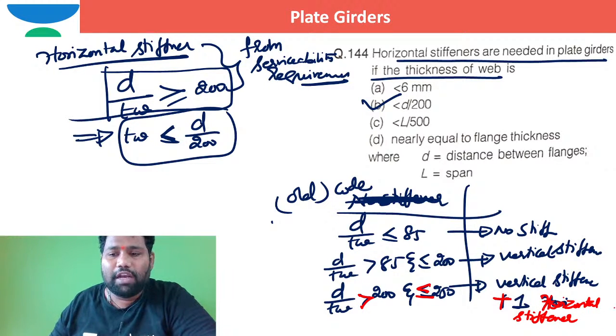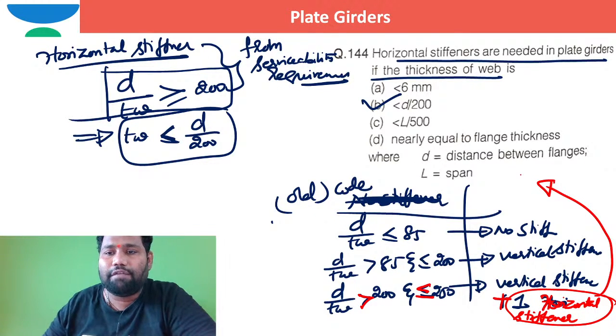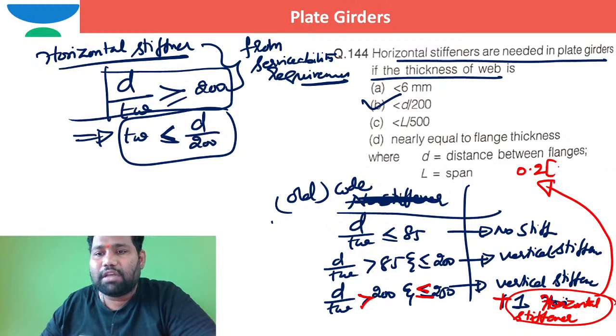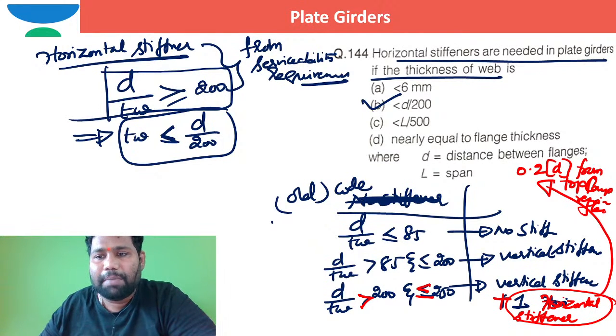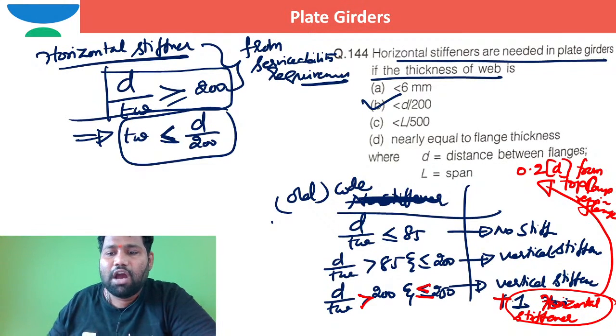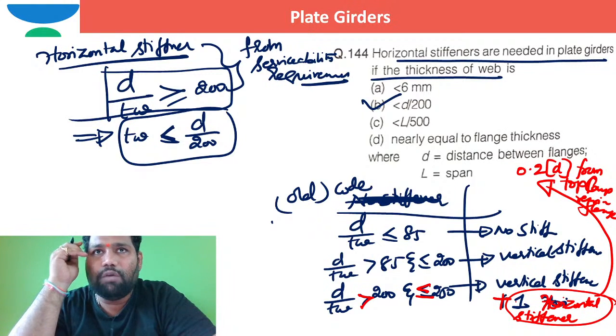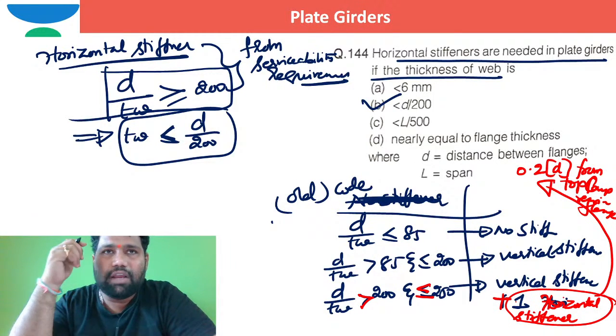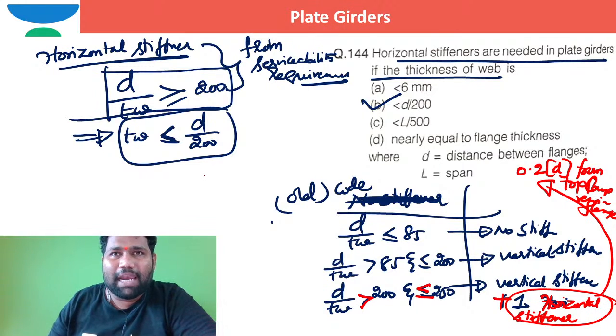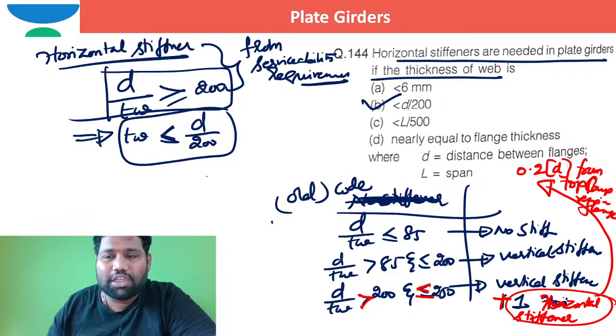Is required, where you will keep that one horizontal stiffener. That one horizontal stiffener is provided at a depth of 0.2 times D from the top compression flange. Some people had a doubt: why are we keeping that horizontal stiffener in the compression web only? Why can't it be kept in the tension web? Because horizontal buckling is possible in the compression web. To stop that horizontal buckling in the compression web, a longitudinal stiffener shall be kept in the compression zone.